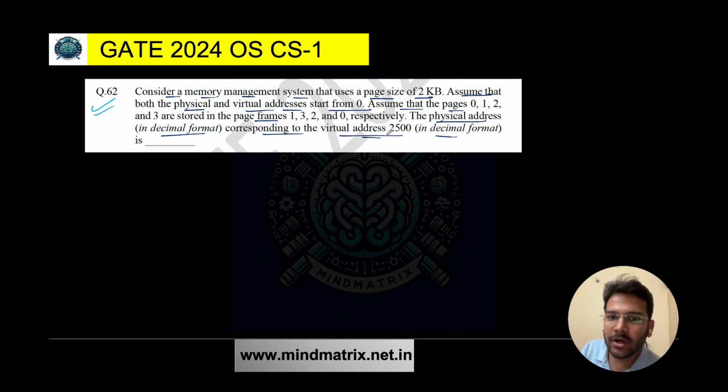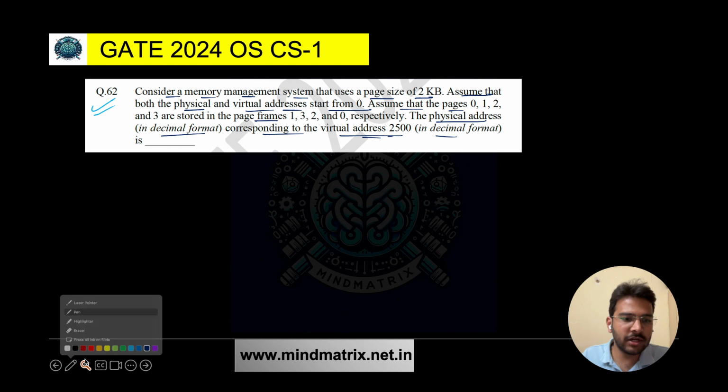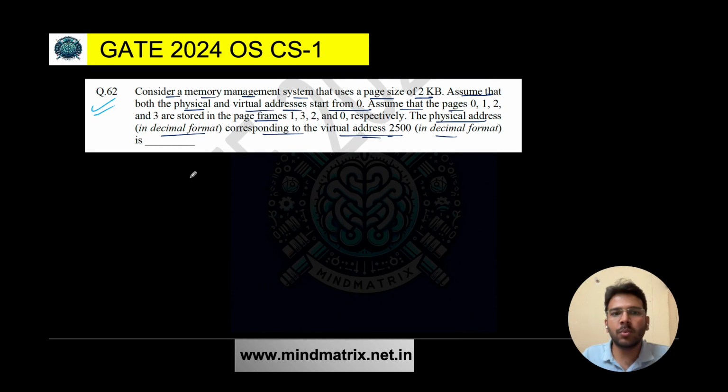So the virtual address is given to us, that is 2500. We have to find its corresponding physical address, and they are given in decimal format. In binary it is very easy, but in decimal many students get confused, though it is also very easy to solve. Let's do it. Page size is given, that is 2 KB, or we can also write it as 2 raised to the power 11 bytes, which is nothing but 2048 bytes.